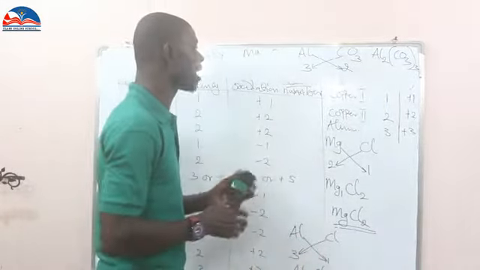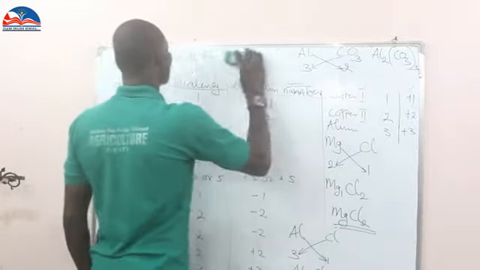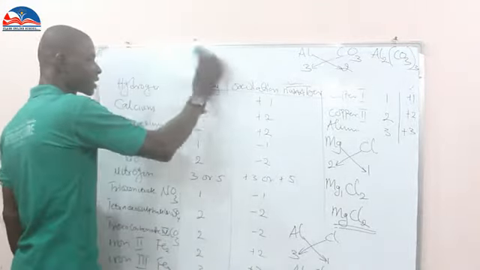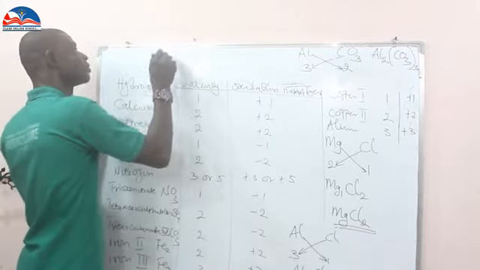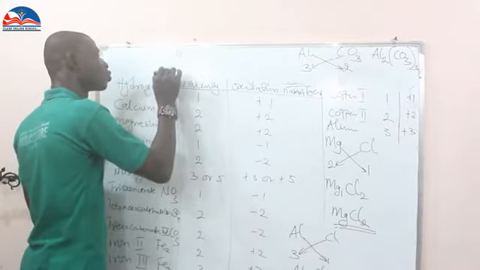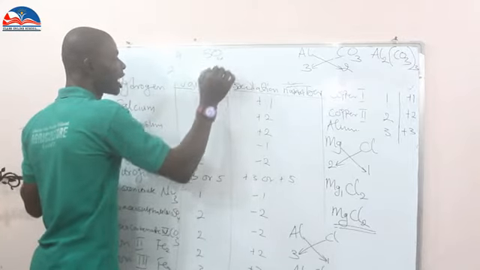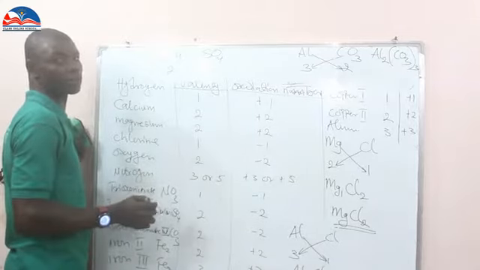Now let me just do another example of this one. You can have calcium and tetraoxosulfate 6. Calcium has a valency of 2. Tetraoxosulfate 6 has the valency of how many? 2. We have washed our table very well.